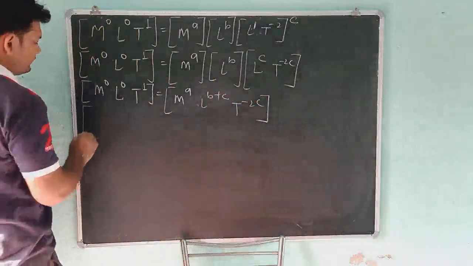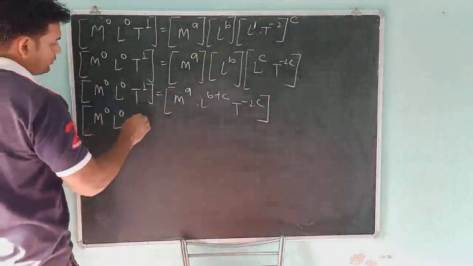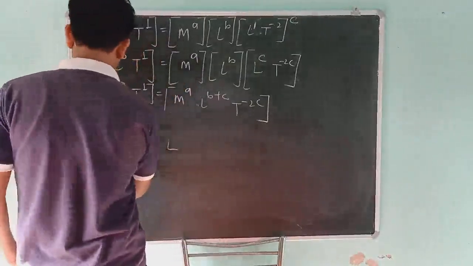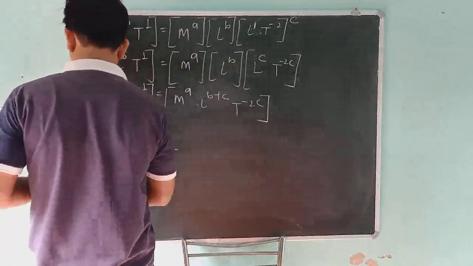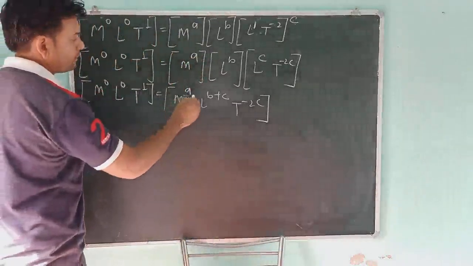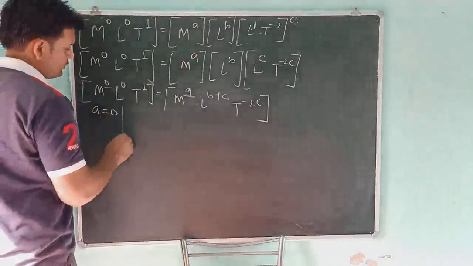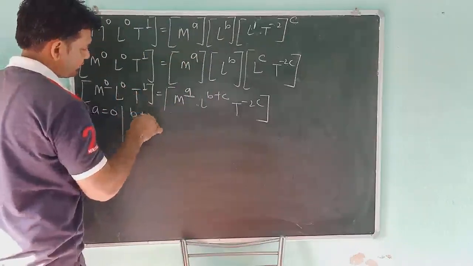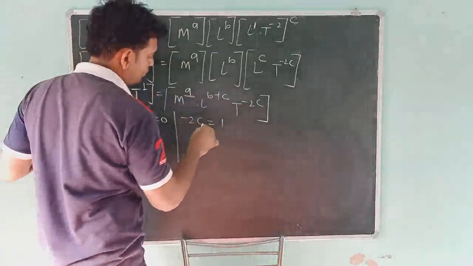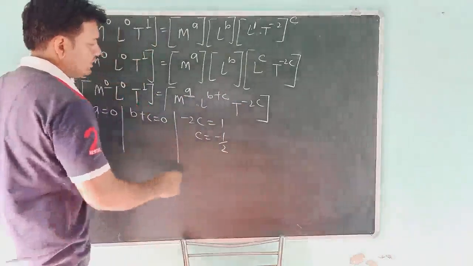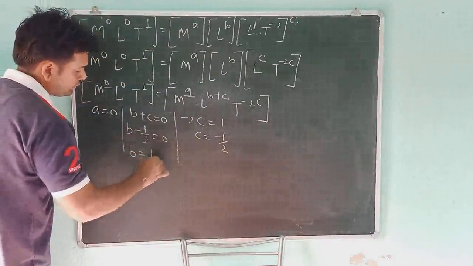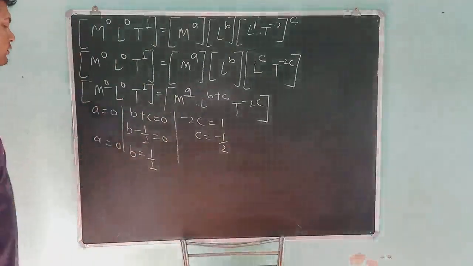Okay students, here I will write M0, L0, T1. Wait. Okay students, now we will compare. What is the value of a? 0. b plus c is equal to 0. Minus 2c equal 1. So the value of the c will be minus 1 upon 2. Put the value of c in this equation. So the value of b is equal to 1 upon 2 and the value of a is the same. a is equal to 0.